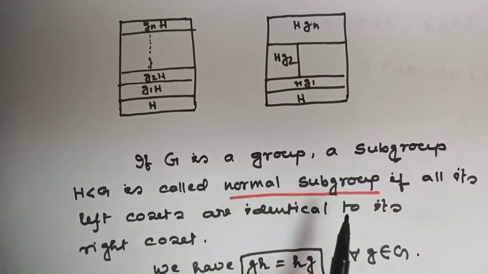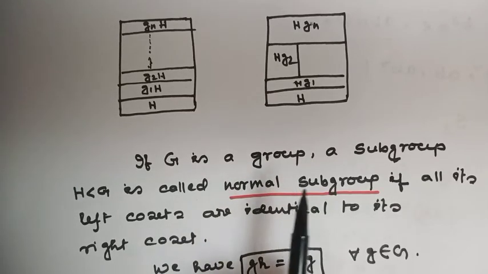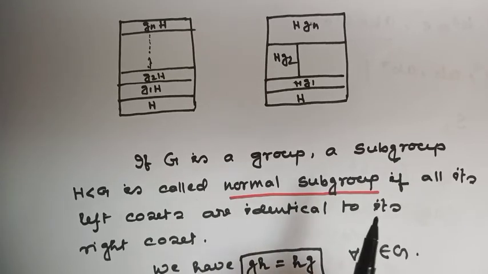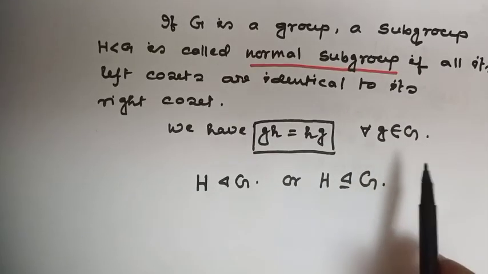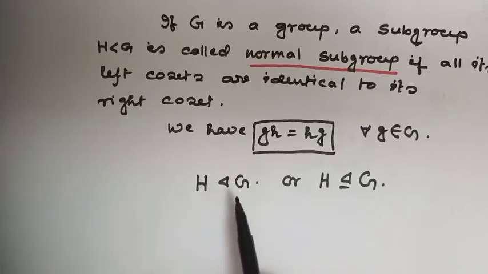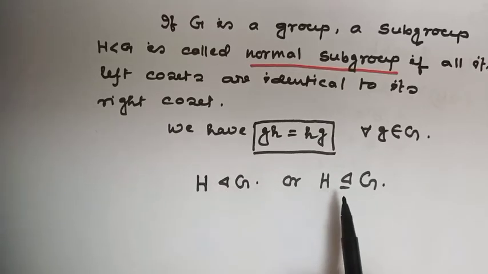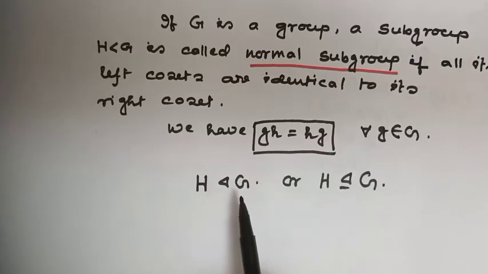And there exists a different type of subgroup: the normal subgroup. What is a normal subgroup? If G is a group, a subgroup H is called a normal subgroup if all its left cosets and right cosets are equal. That means gH is equal to Hg for all g in the group G, and it is denoted as H ◁ G. This symbol is like a triangle, H is triangle equal G.